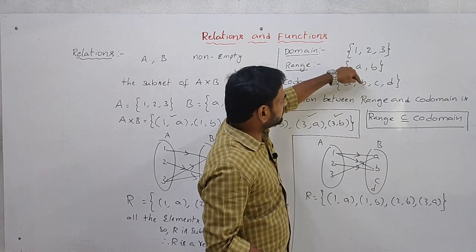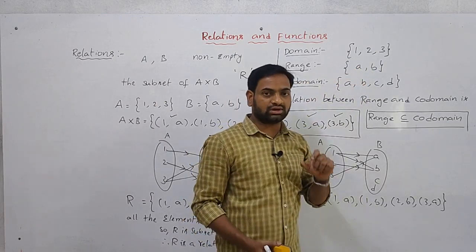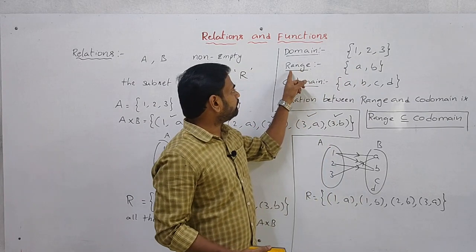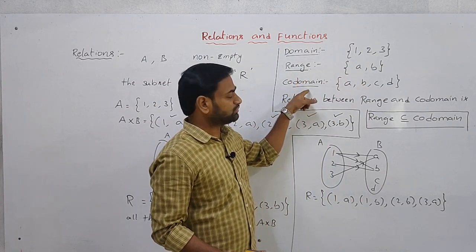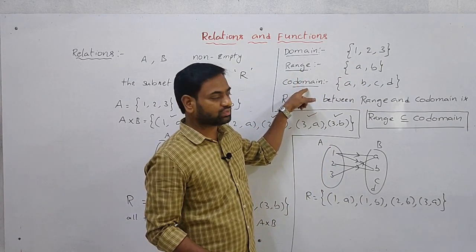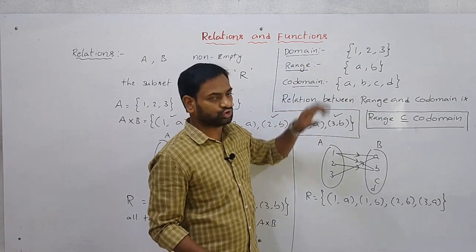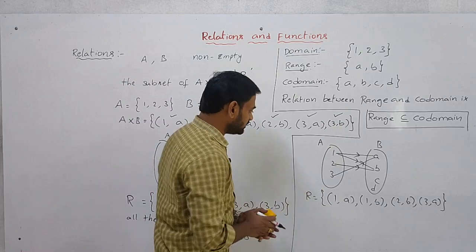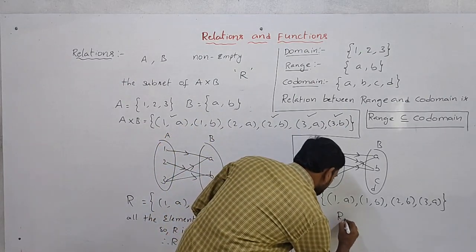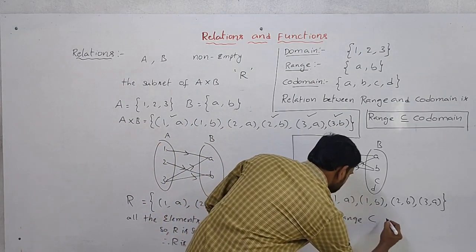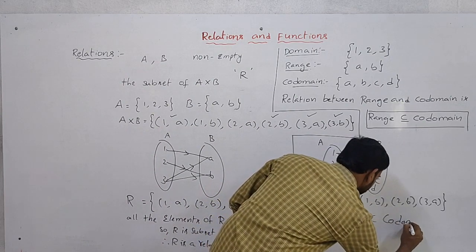B is there, here also B is there. All the elements of the range are in the codomain. Then we can say the range is a subset of the codomain. In this example, I am saying the range is a subset of the codomain.